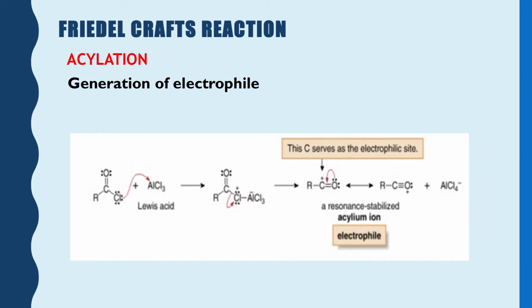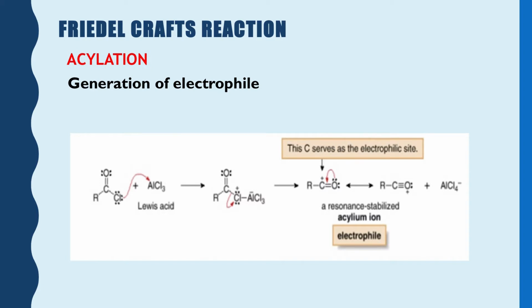So, under the attack of AlCl3, the Lewis acid, it goes with it and takes the electron pair which it shares with CH3. CH3 is left as CH3 plus, and Cl minus combines with AlCl3 giving AlCl4 minus.